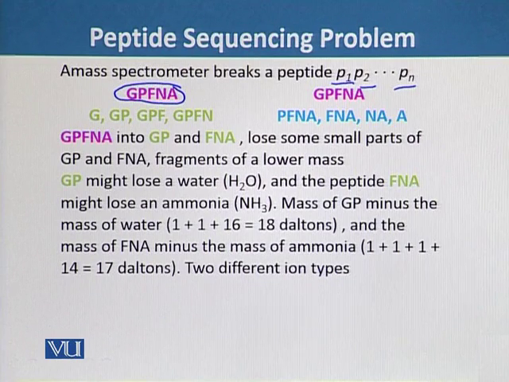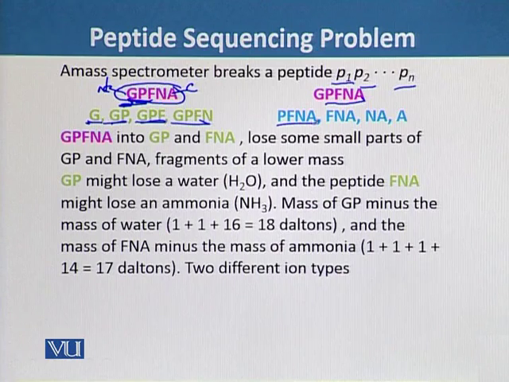This is the N-terminal and this is the C-terminal. If it is broken from the N-terminal, the smaller fragments will be G, then GP, then GPF, GPFN. If it is broken from the C-terminal, these peptides will be PFNA, then FNA, then NA, and then A.